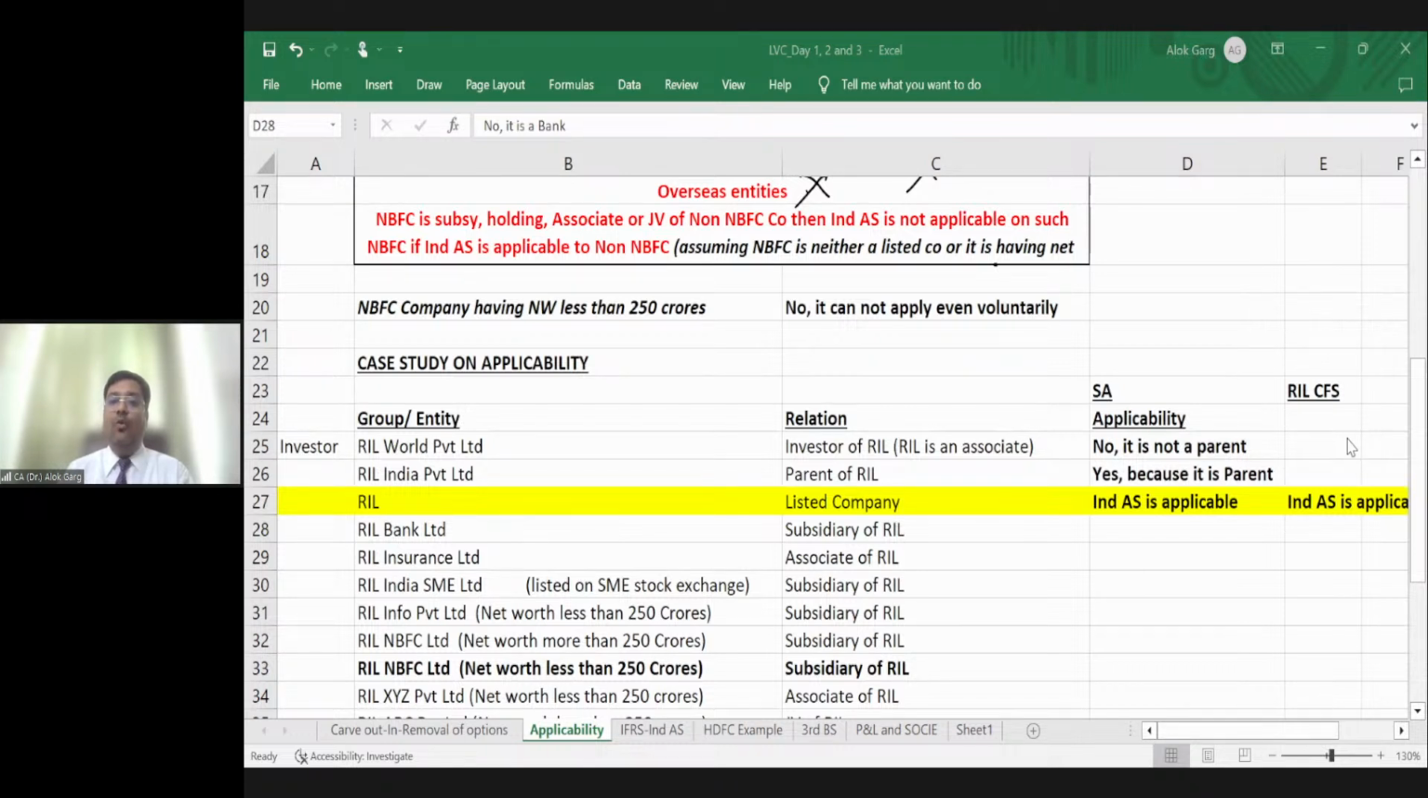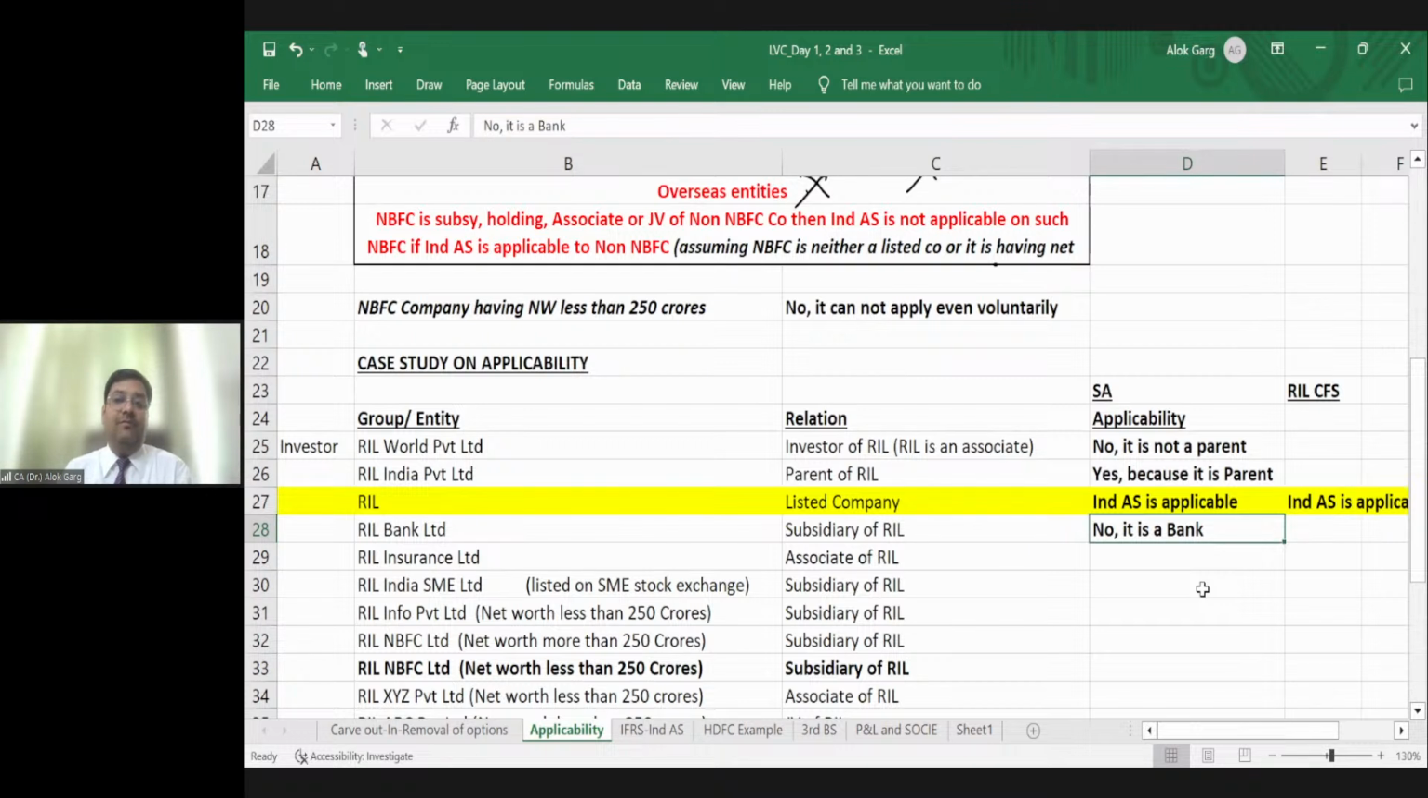Yes, Ravinder is saying only holding is mentioned. RIL Bank Limited is a subsidiary of RIL. The bank is a subsidiary of Reliance Industries. And if Ind AS is applicable to a company, it is applicable to its subsidiary, associate, and joint venture. Tell me whether Ind AS will be applicable to this bank or not. Ind AS will not be applicable to this bank. Why? Because on a bank, Ind AS is not applicable even voluntarily.